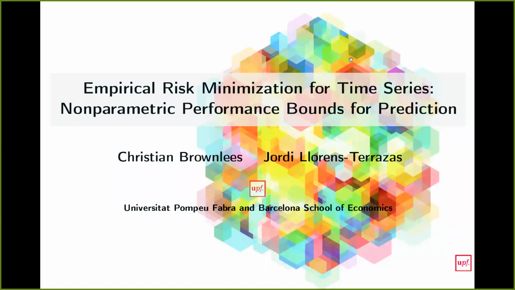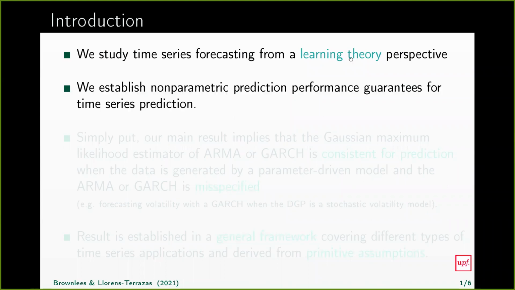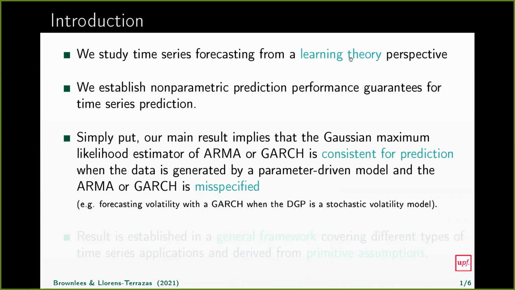Hello, everyone. My name is Christian Brownlees, and today I'm going to talk about empirical risk minimization for time series, which is joint research with Giorgio and Terrazzas. In this paper, we study time series forecasting from a learning theory perspective, and we establish non-parametric prediction performance guarantees for time series prediction. Now, let me give you a very rough summary of what this paper does.